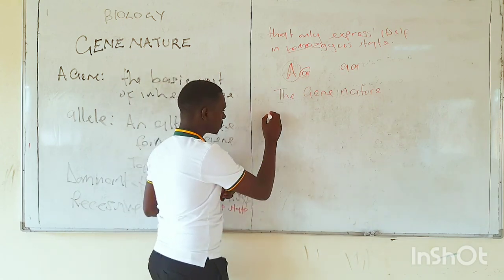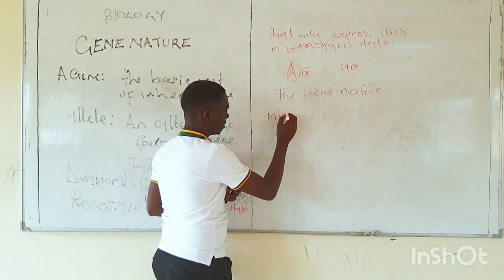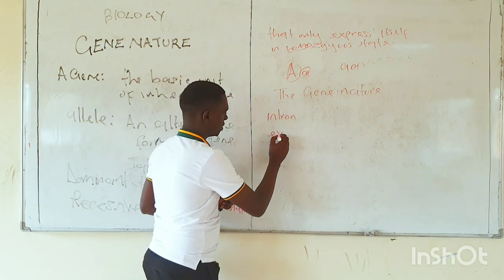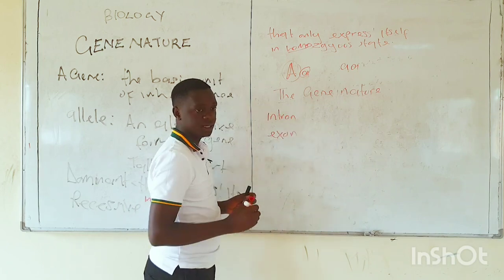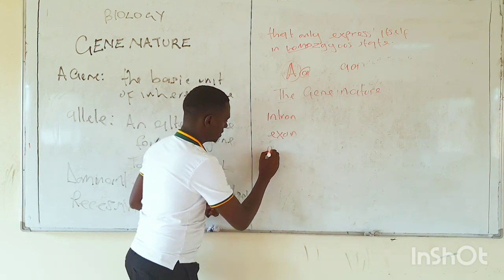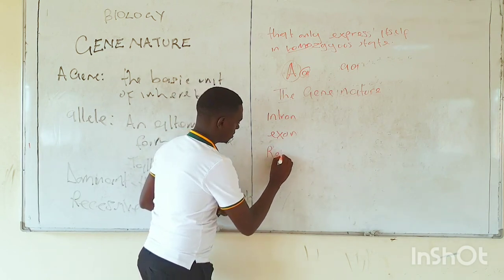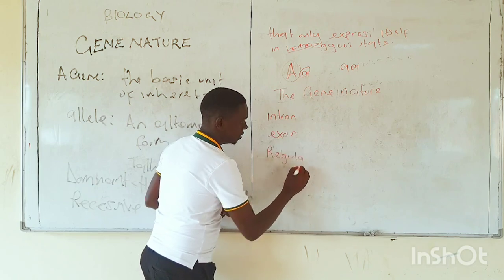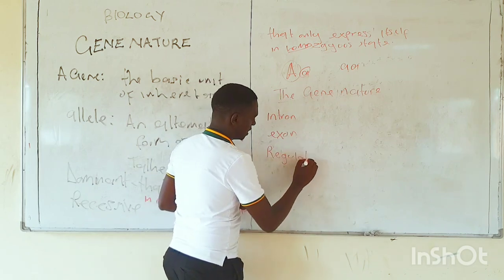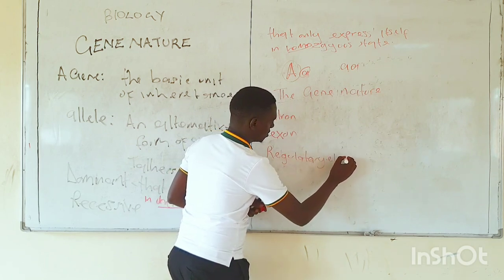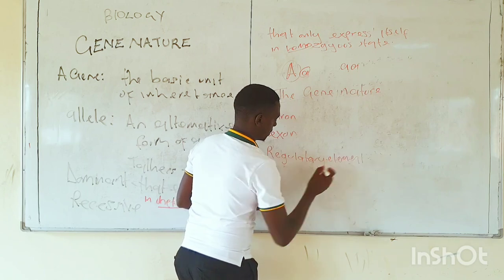One is called the intron, another is called the exon, and another is called the regulatory element.